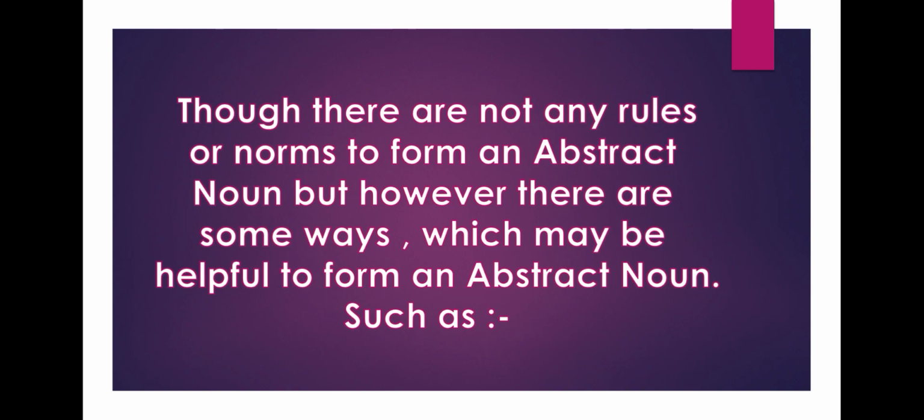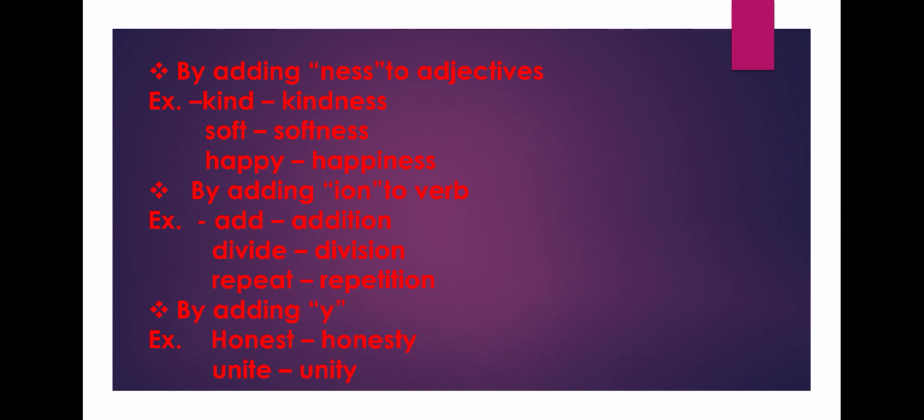Though there are no fixed rules or norms to form an abstract noun, however, there are some ways which may be helpful, such as by adding ness to adjectives. For example, kind, kindness, soft, softness, happy, happiness, lazy, laziness.